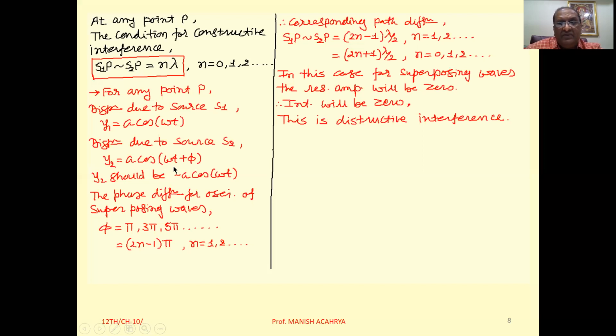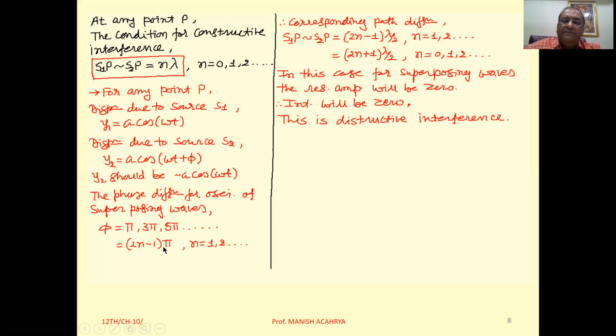In mathematics, you have studied in trigonometry that if phi is pi, 3 pi, 5 pi, 7 pi, any such value, then your y2 will be minus a cos omega t, and the resultant displacement of the particle at that point, y1 plus y2, will be 0, then intensity will be 0. So we can write that phi is (2n minus 1) into pi.